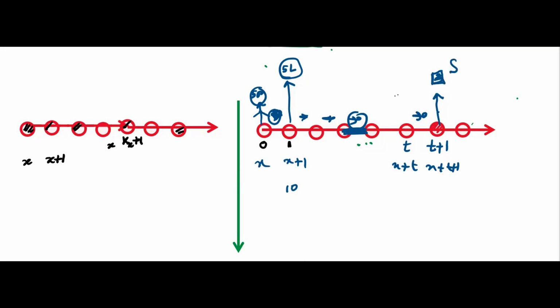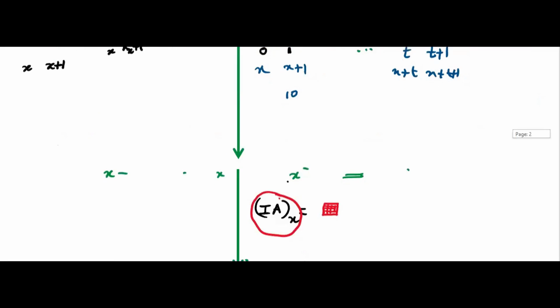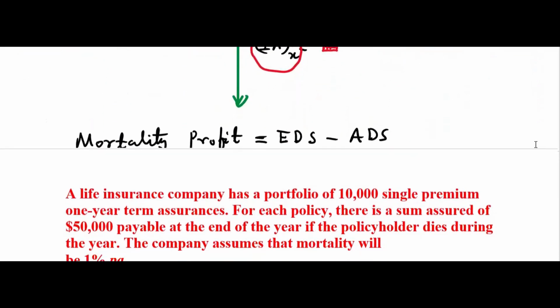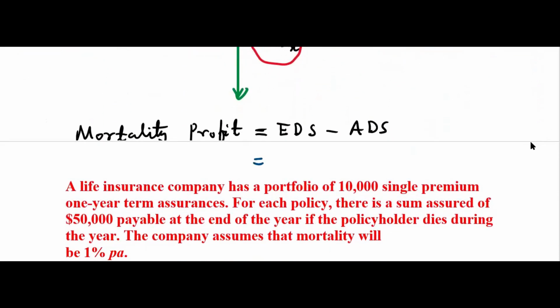If the person will not die, then what will happen? The company survives. Then also work is not over. The company has to keep a reserve for this guy here, so that in future, whenever this guy dies, the company has to pay that amount. So here, reserve. So either the company will pay now, at the end of the year, or here the company has to keep the reserve so that whenever he dies, they will pay. We're talking about one individual. So there are two cases. Just remember, do some problems and slowly you will get the idea.